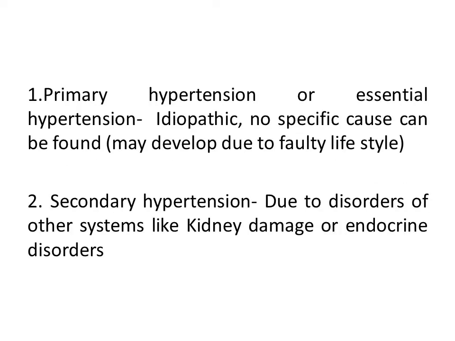Primary hypertension, also known as essential hypertension, is the elevated blood pressure in the absence of any underlying disease. It is idiopathic and no specific cause can be found. It may be developed due to faulty lifestyle. Secondary hypertension is the high blood pressure due to disorders of other systems like kidney damage or endocrine disorder.